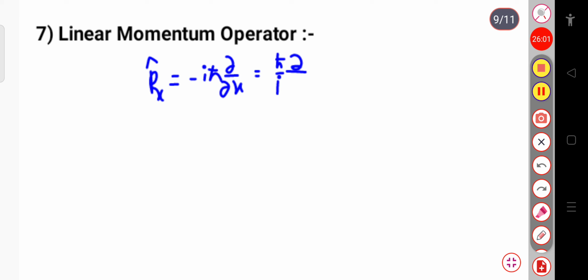Here i square is minus 1, so this is minus i h cut dou by dou x, or simply h cut by i dou by dou x. You know h cut, its value is h by 2 pi.